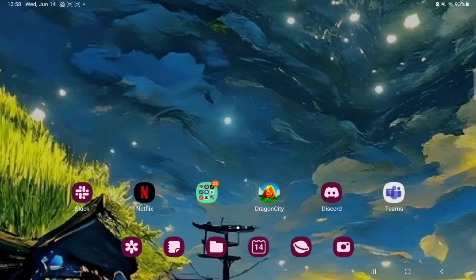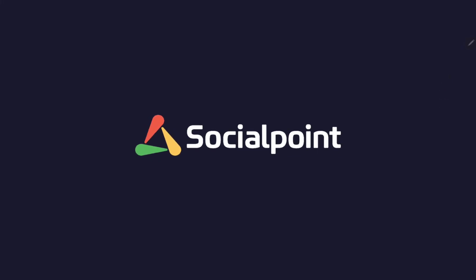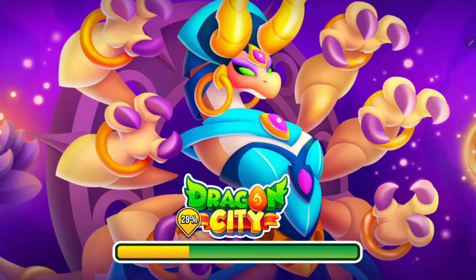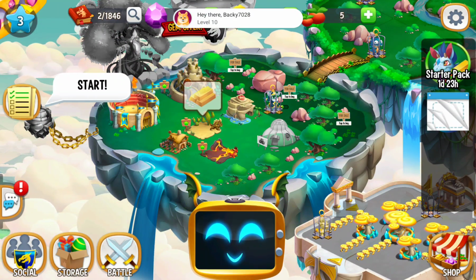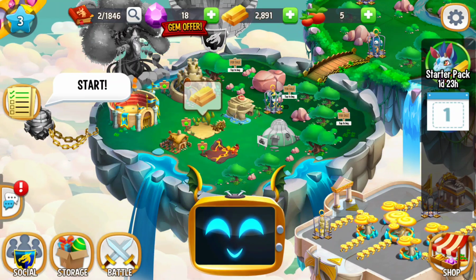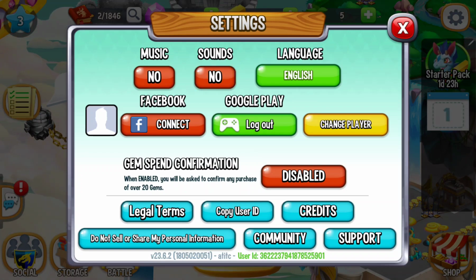First of all, open the application on your device. This will take 5 minutes when the application is uploading. Go to the settings icon at the upper right corner of the screen, and here you can find the second option, the sounds, and just click to the yes button and done.